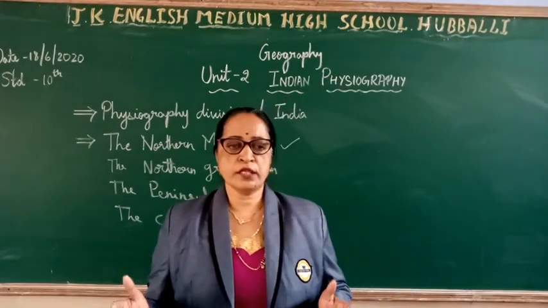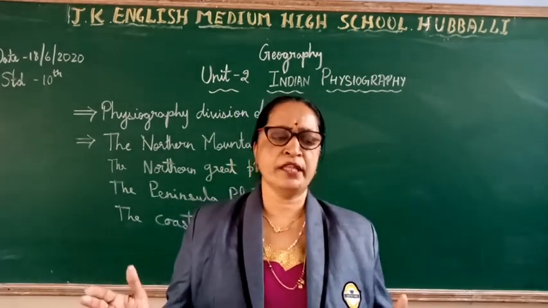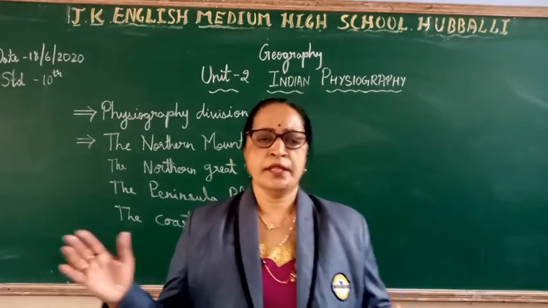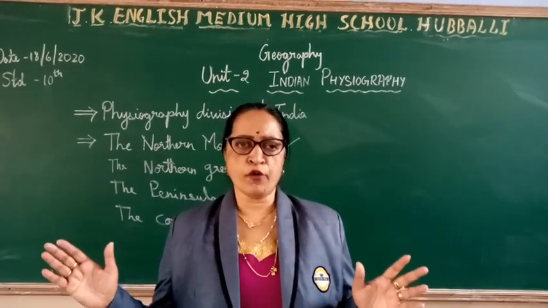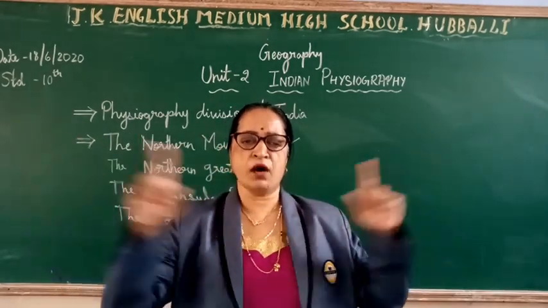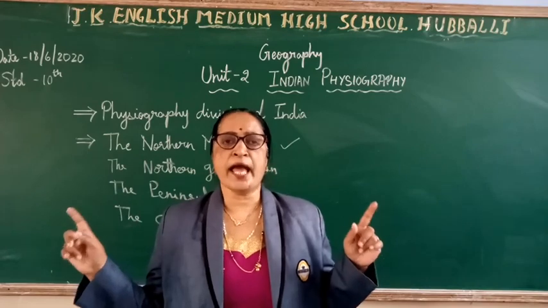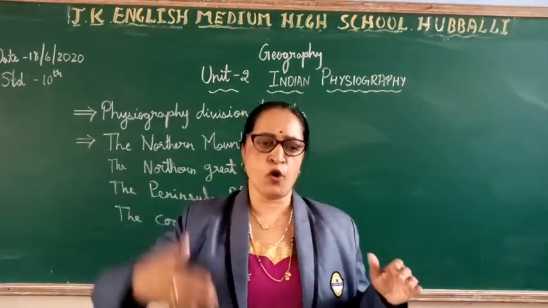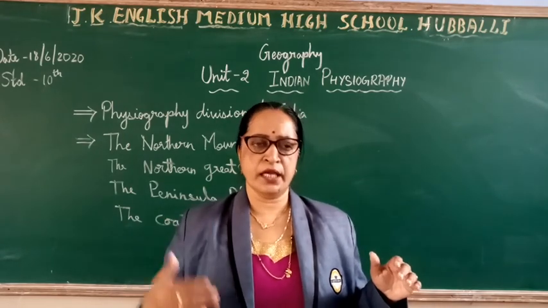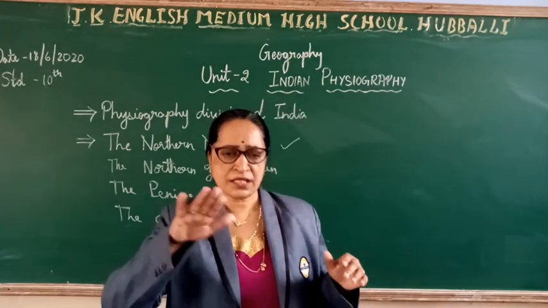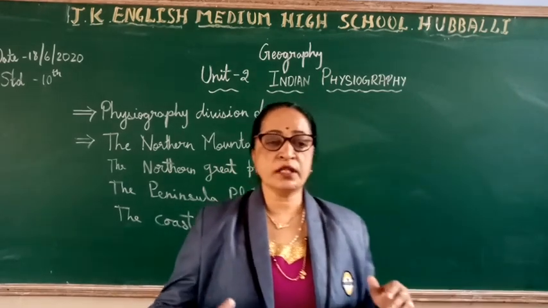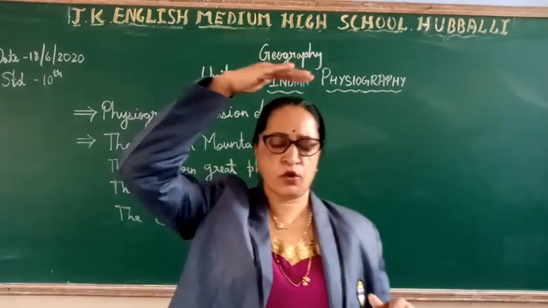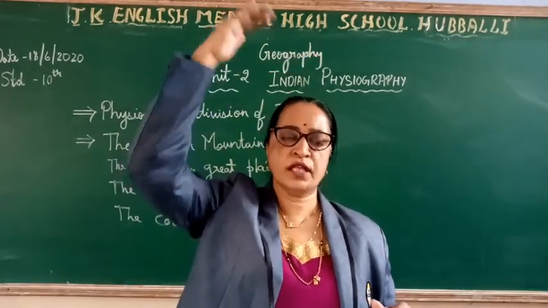The width varies, so they are broader in the west and narrower in the east. And then, they cover an area of how much? The total area covered is about 5 lakh square kilometers. Generally they have steep slopes towards India, that is, in the southern part they have steep slopes, and they have gentle slopes towards the north. North means Tibet. In the north, towards Tibet, they have gentle slopes.